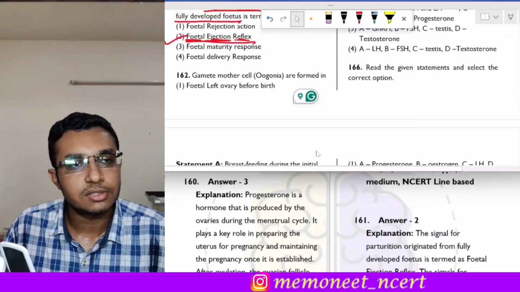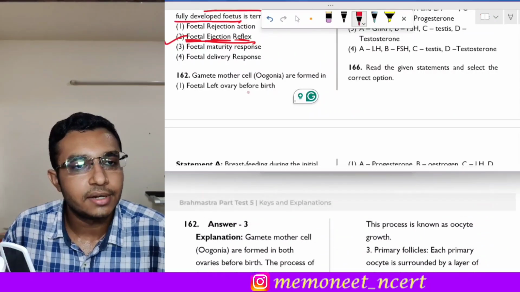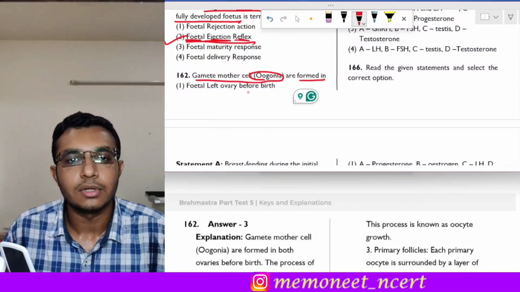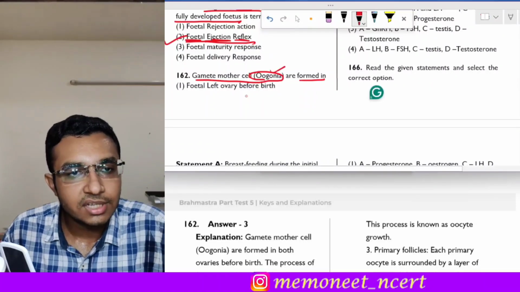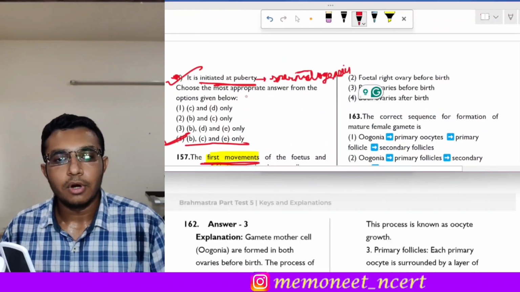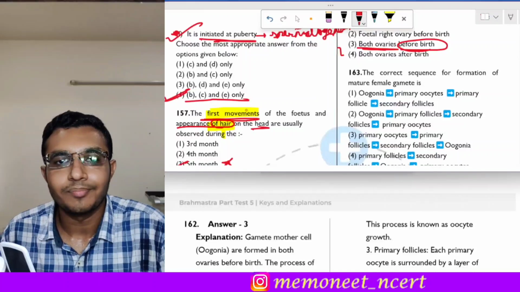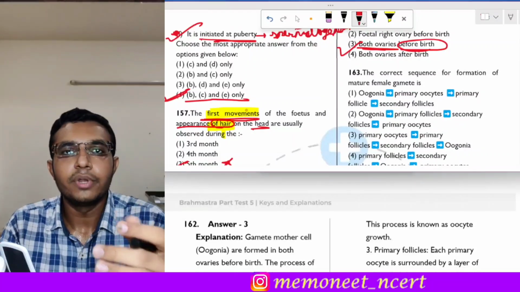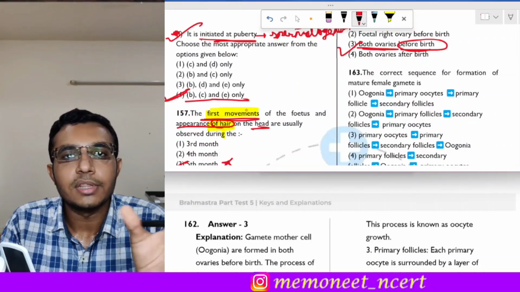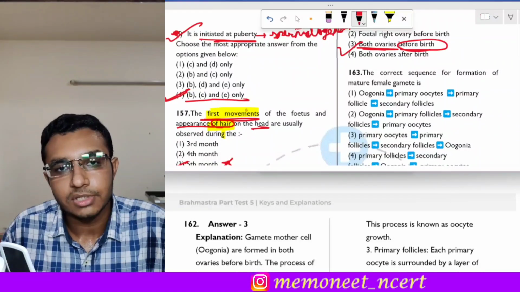Moving on to the next question, that is question number 162. Question 162 states that the gamete mother cell or the oogonia are formed in. The gamete mother cell means the oogonia, and oogonia are found in what? Oogonia are formed in both ovaries before the birth. The development of oogonia starts in the embryonic period itself. So the correct answer of this question is option 3.